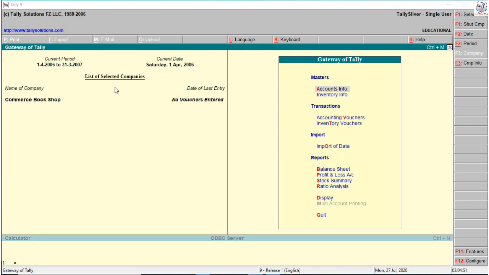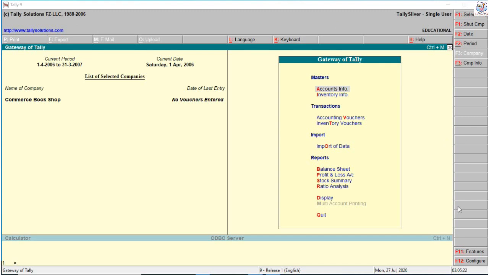If we create two or more companies, they are listed out. The previous company is selected by default when Tally opens. So we have the list of selected companies, gateway of Tally, vertical toolbar, vertical status bar, and horizontal bar. And this is the Tally license information.